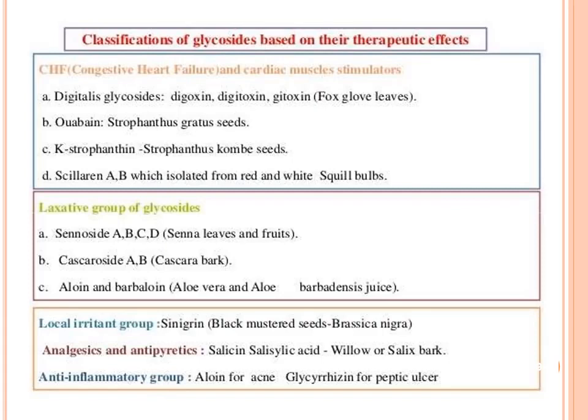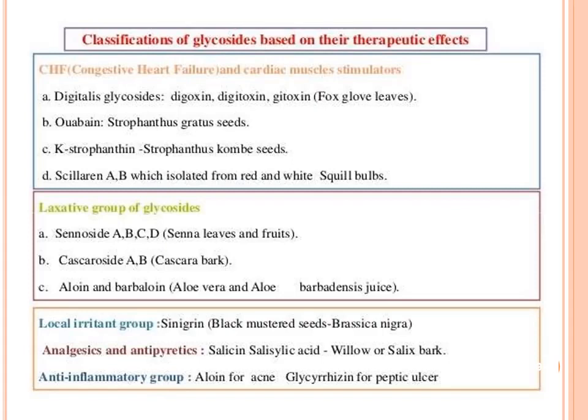Then CHF, congestive heart failure and cardiac muscle stimulator. In this category comes digitalis glycosides: digoxin, digitoxin, gitoxin, and this comes from the foxglove leaves. Then cubane, strophanthus gratus seeds. Cubane we will get from the strophanthus gratus seeds.